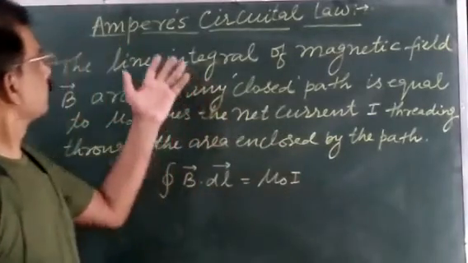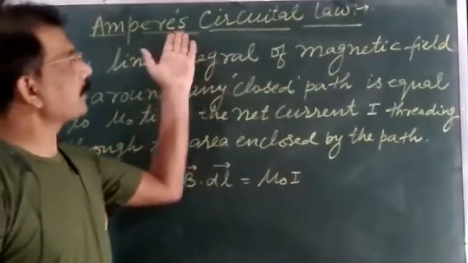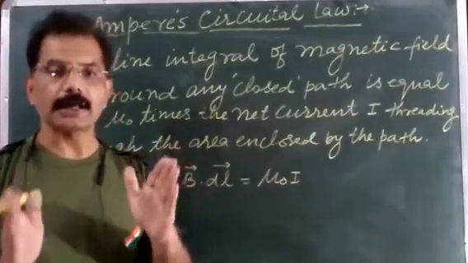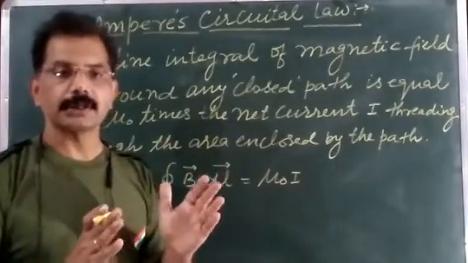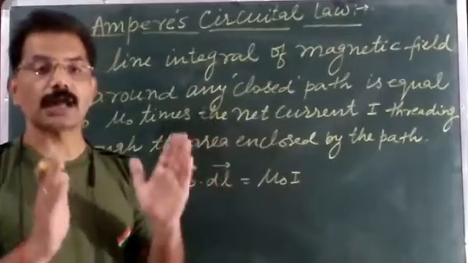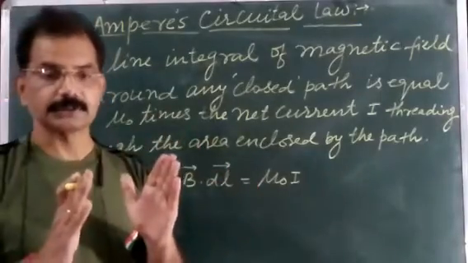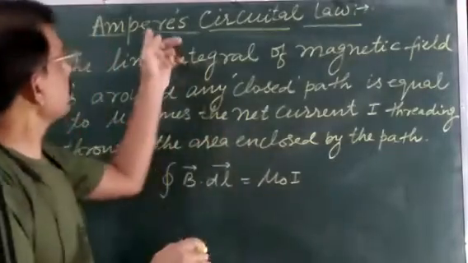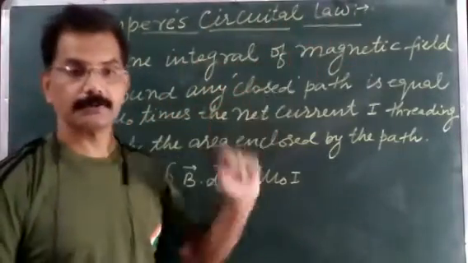In this video, today I am going to discuss the Ampere circuital law. Ampere circuital law in electromagnetism is analogous to Gauss law in electrostatics. जैसे इलेक्ट्रोस्टैटिक्स में गॉस लॉ था, वैसे ही इलेक्ट्रोमैग्नेटिज्म में एम्पियर सर्किटल लॉ है.